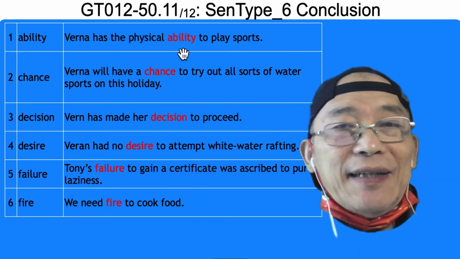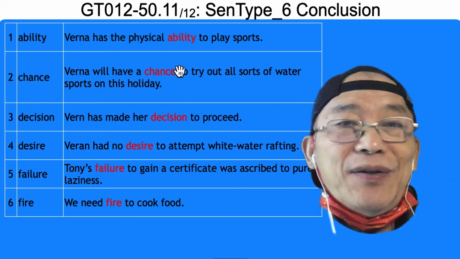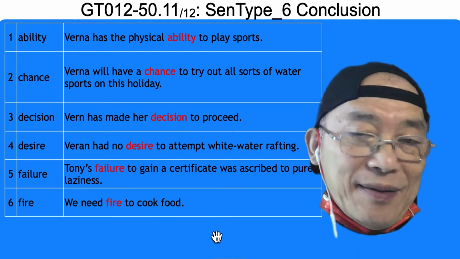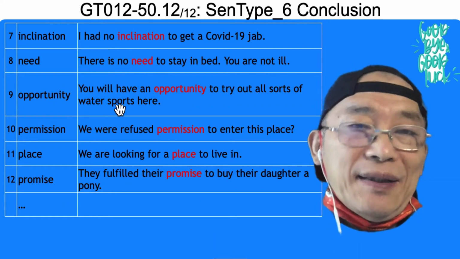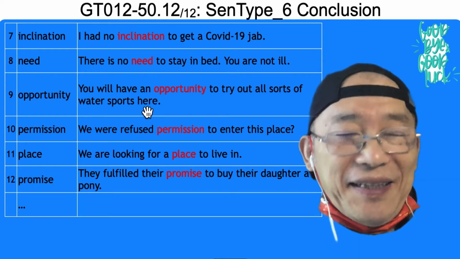Some of the catenative nouns. I'll let you check the dictionary to learn them, to practice them. And some other catenative nouns, sorry.